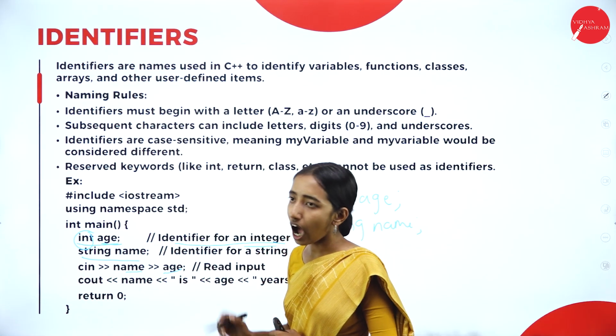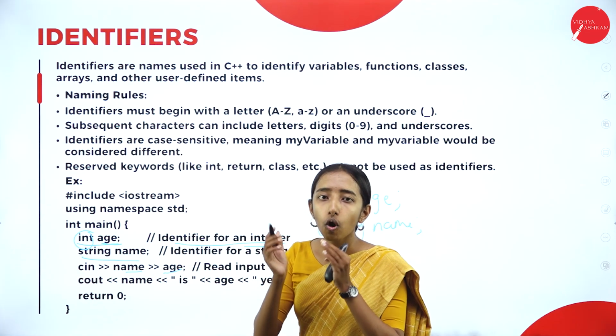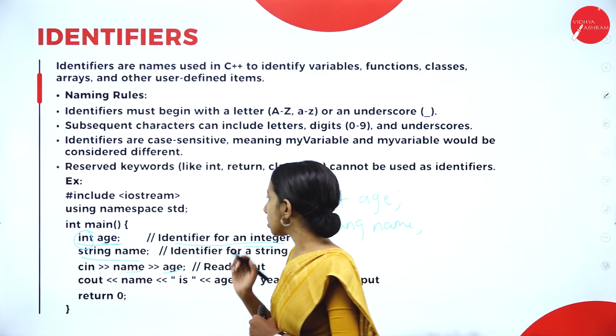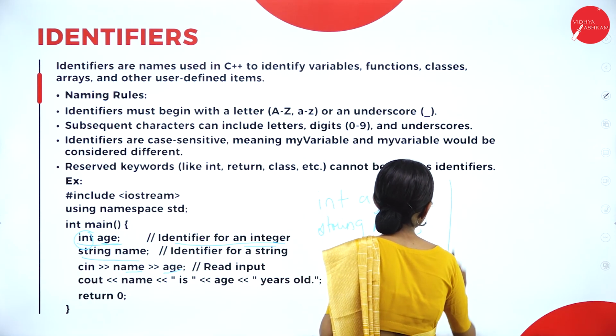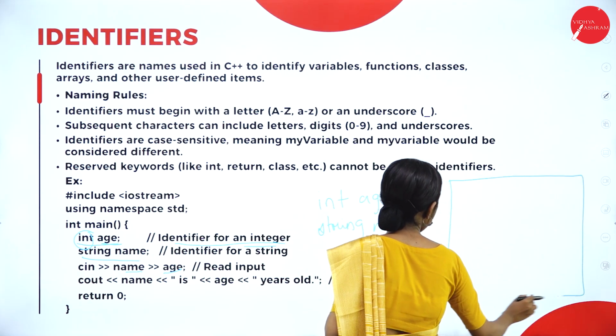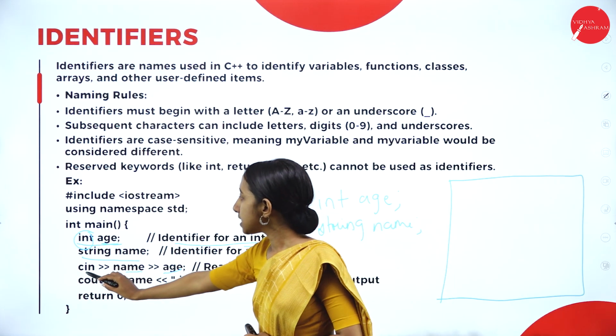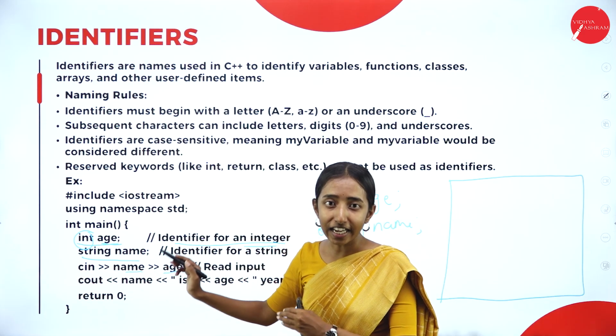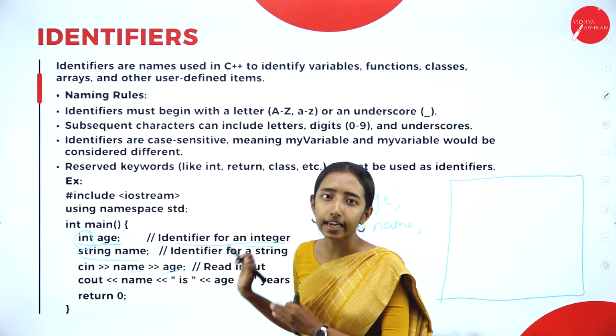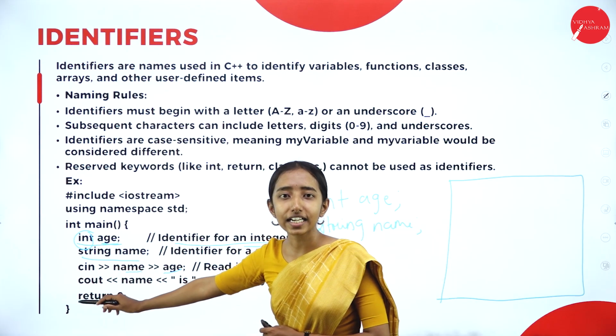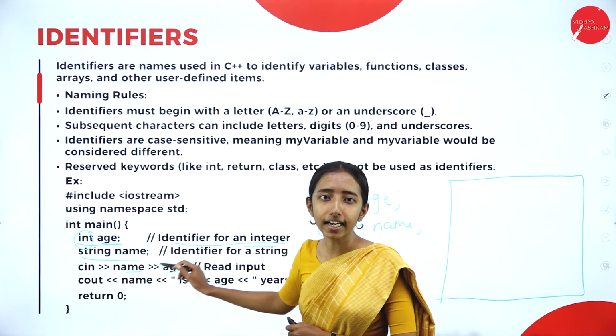So how does the output screen look? What is the output screen we are getting? Let us see. So this is the output screen. Here I am directly using int age and string name.